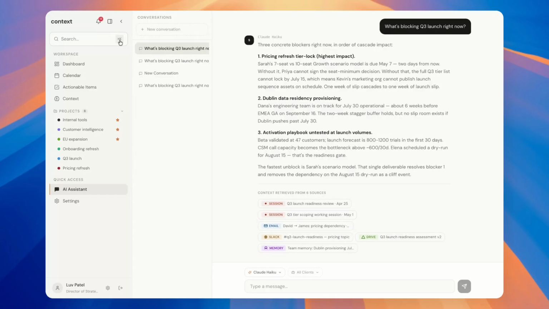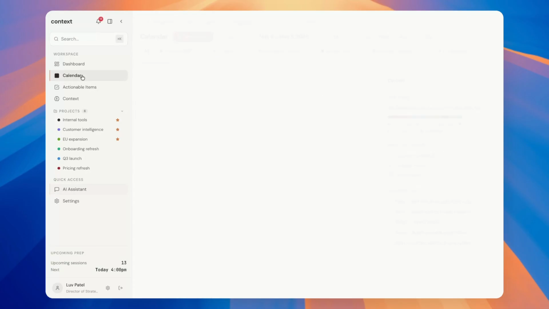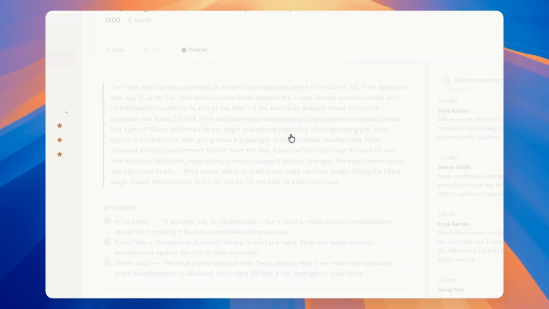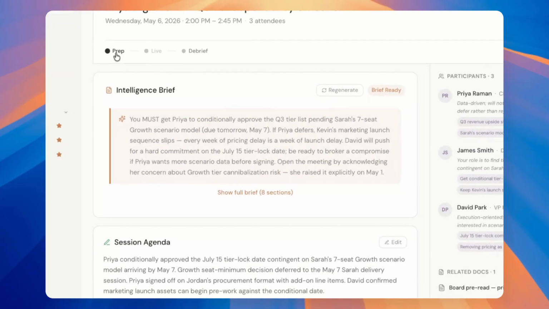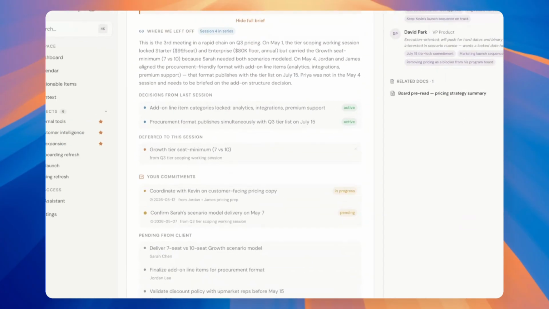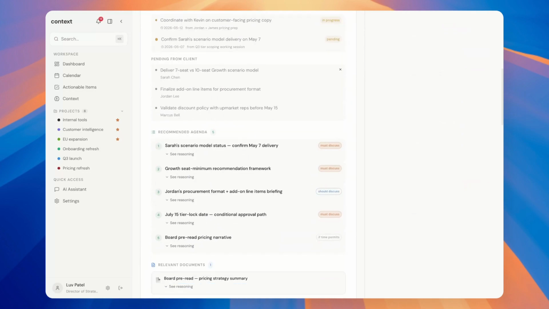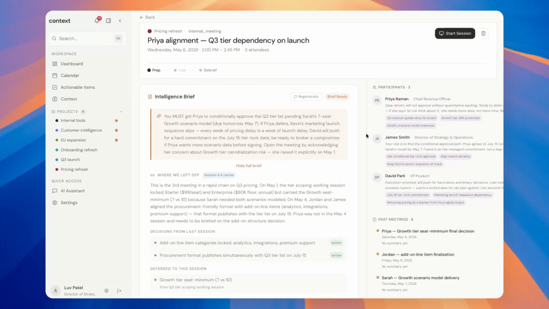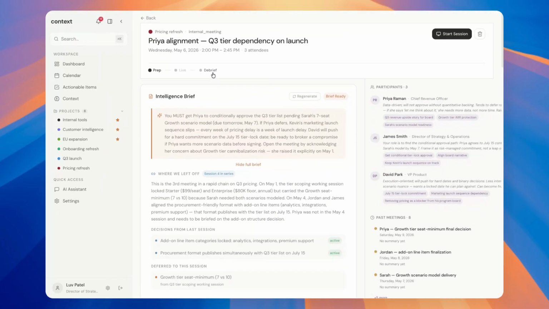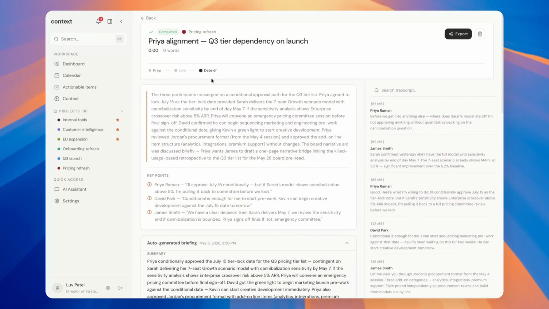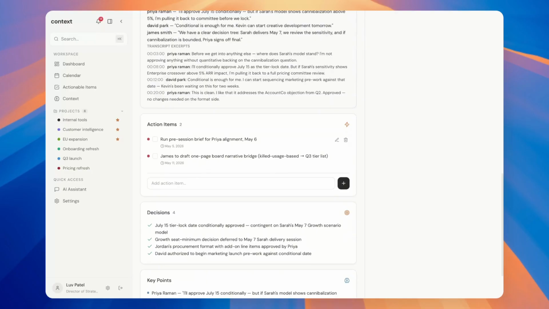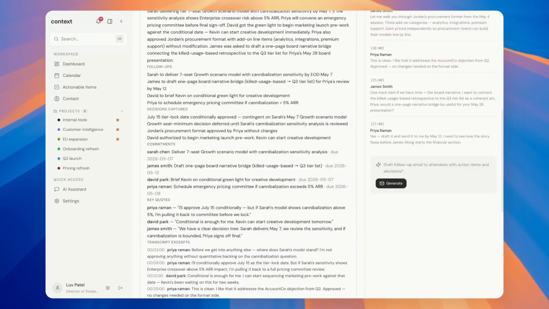On my calendar, every committed session gets an intelligent brief. Before I walk in, it tells me what to consider, what's deferred from previous sessions, the recommended agenda, participant intel, and every open task that hasn't been picked up yet. Once the session is done, it generates the debrief, the key points, the tasks, auto-assigned to the right people because it already knows what each stakeholder is working on.